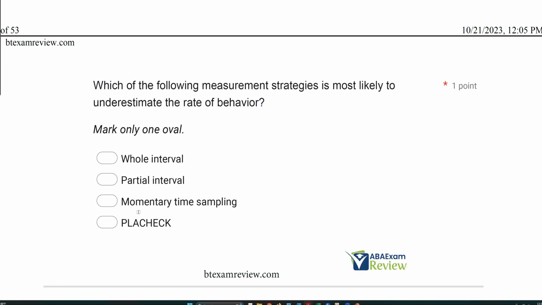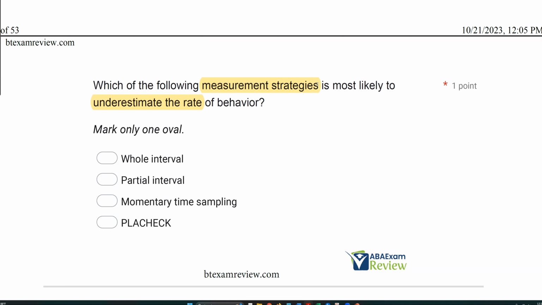Which of the following measurement strategies is most likely to underestimate the rate of behavior? Think about this question, right? Let's analyze it. Underestimating the rate. What do we mean by underestimating the rate? We mean data are going to show that behavior is happening less than it actually is. So what strategy would likely show that behavior is happening less than it actually is?